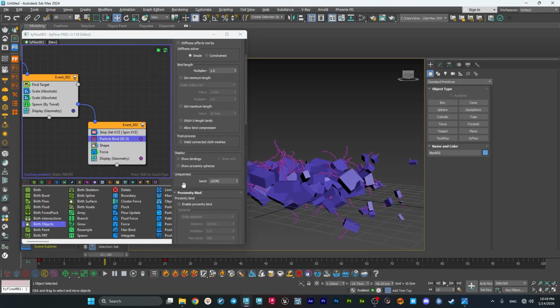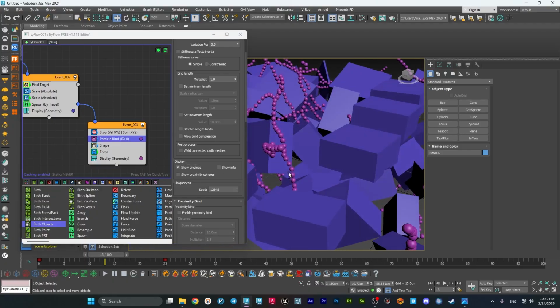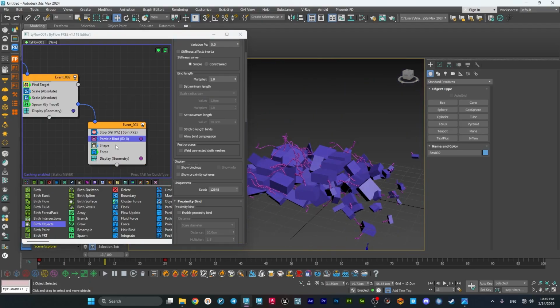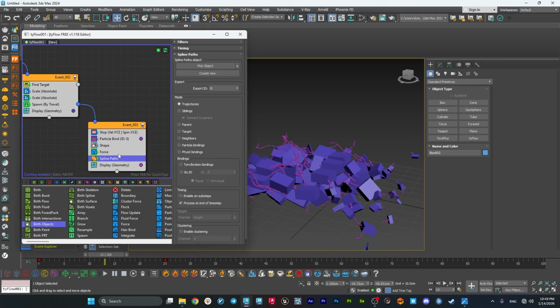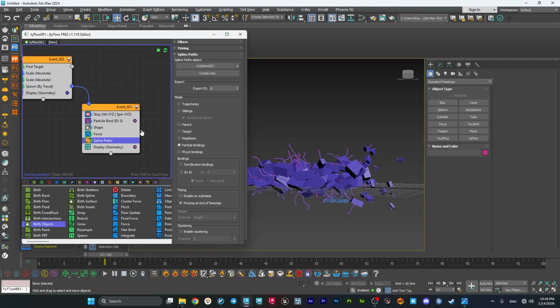And if I see how the binding shows, or maybe I will add a tie spline or a spline path for a better view. Spline paths, create new for particle binding. Yeah, it's nice.